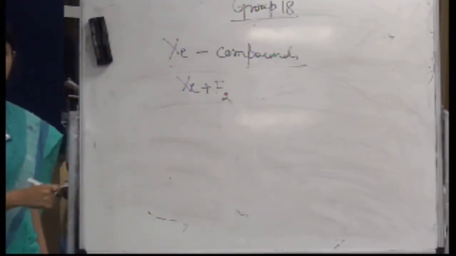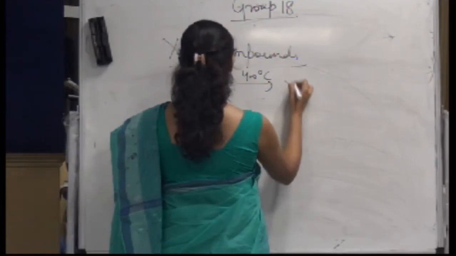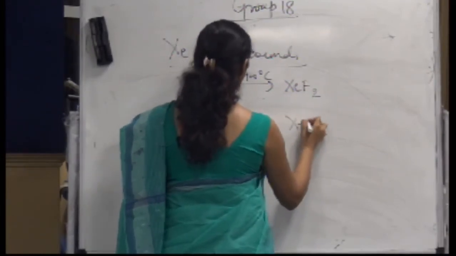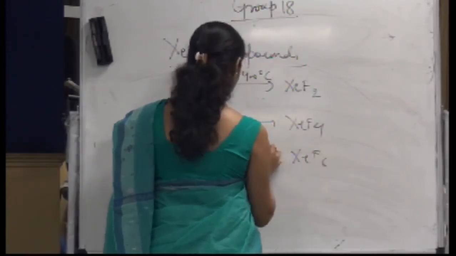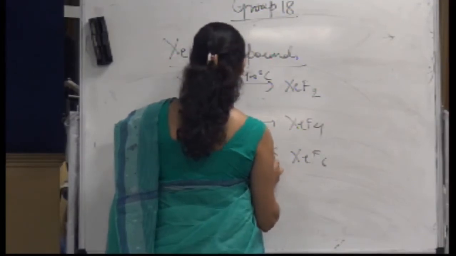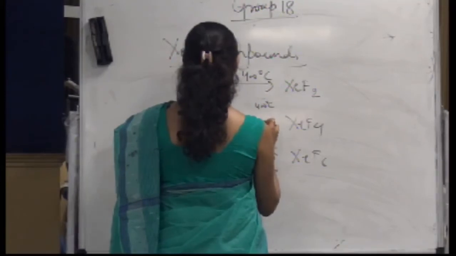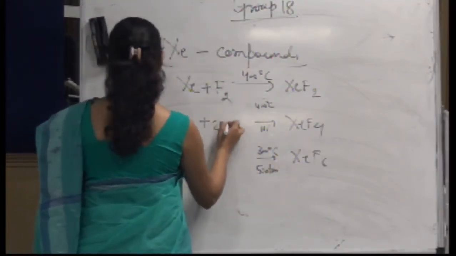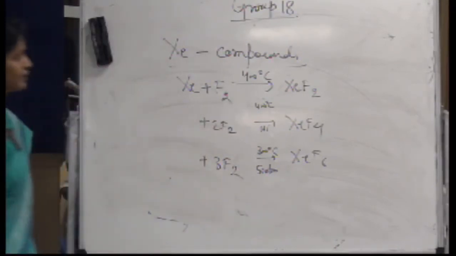What would be the probable products? XeF2, then XeF4, then XeF6, depending upon the various experimental conditions, right?